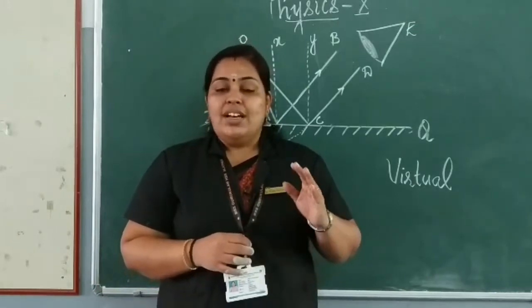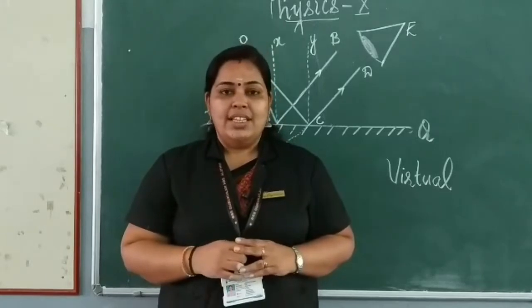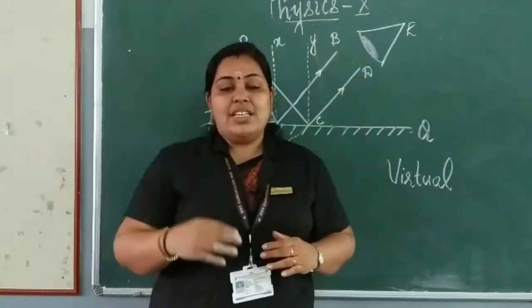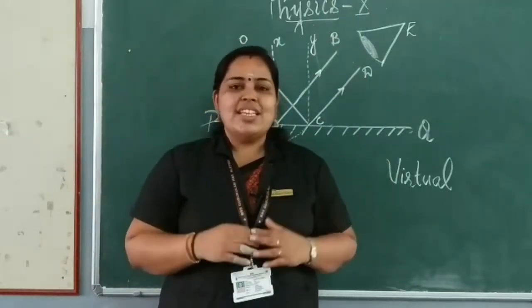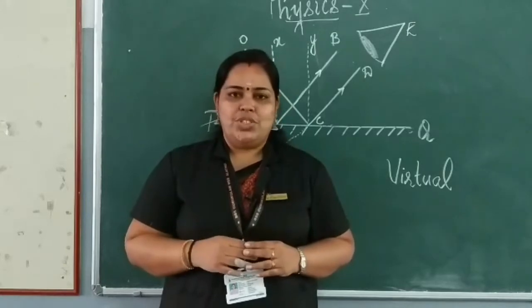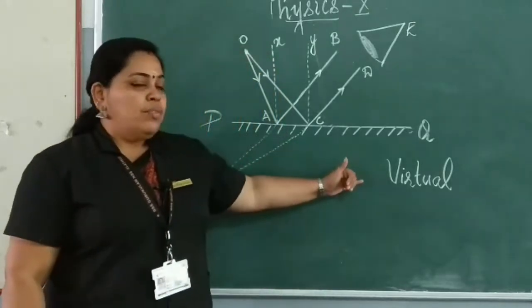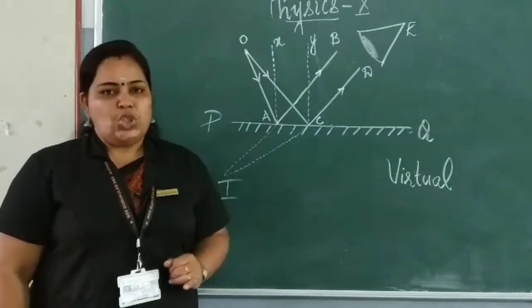See, in cinema theaters we can see the light from the projector, when it is focused on the screen, what happens? We can see the image on the screen. Such an image is known as a real image. Understood? So here, which type of image is formed? Here the image formed is virtual.